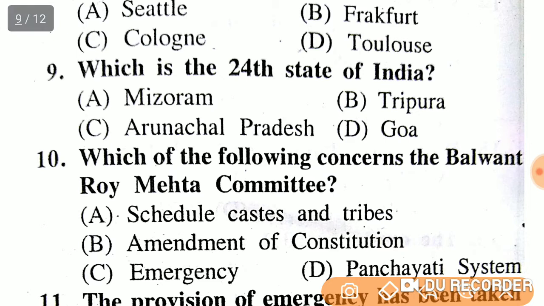Which is the 24th state of India? Mizoram, Tripura, Arunachal Pradesh or Goa? The 24th state of India is option C, Arunachal Pradesh.